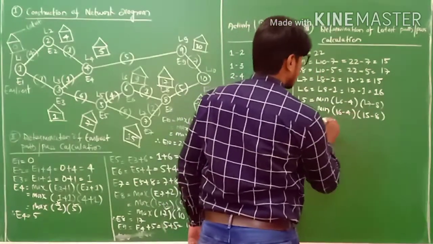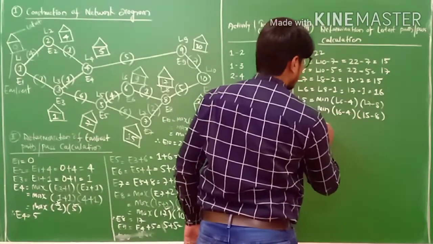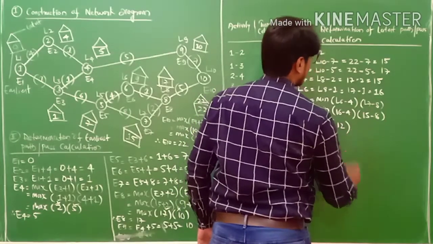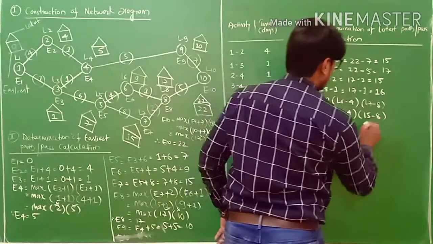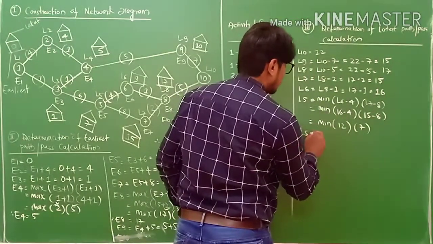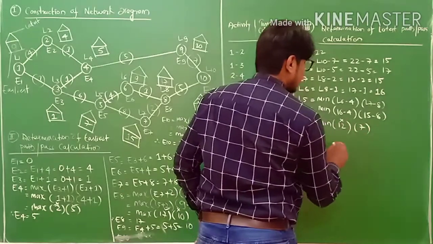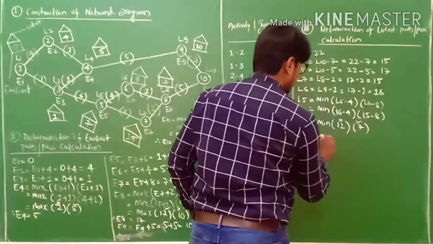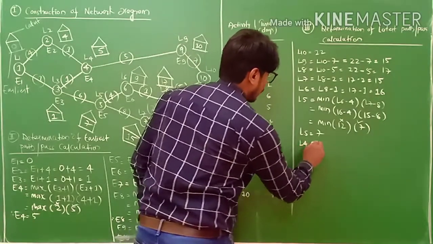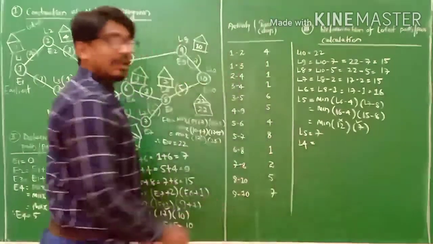So 16 minus 4 is 12, my friends, and 15 minus 8 equals 7. So L5 equals to, this one is rejected because it is maximum, and the minimum is 7. L5 equals 7. The next one is L4. L5 minus 1 equals L4.